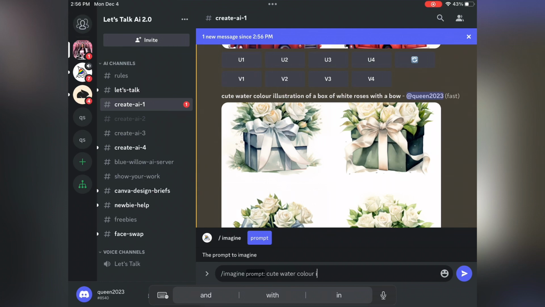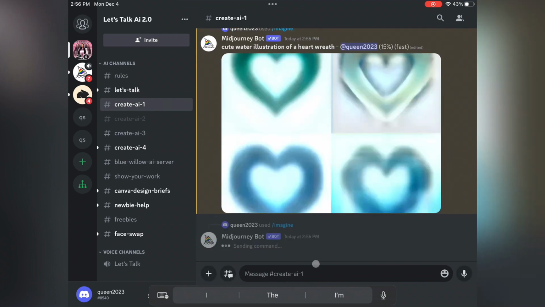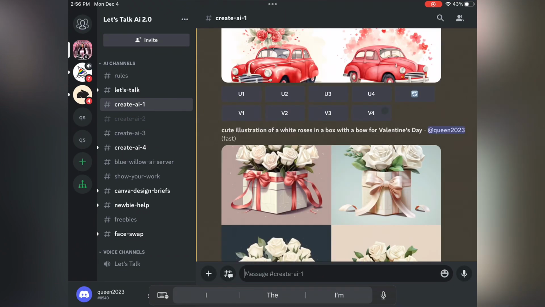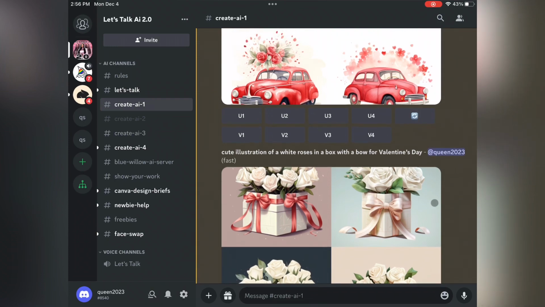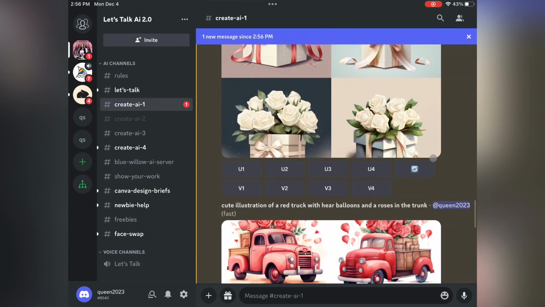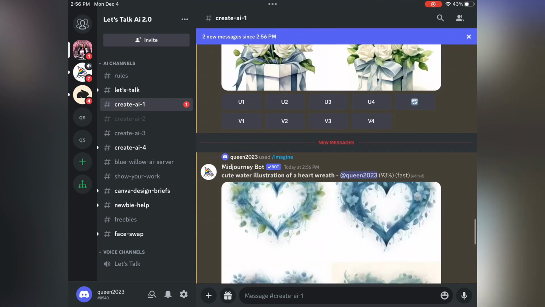Sometimes, like I said, if you let the AI do whatever it wants, you get really random and wild things that don't necessarily go with your theme. For example, this wreath was totally a blue wreath and totally didn't go with my theme. So sometimes you can redo the prompt, and that's what I'm doing right here.